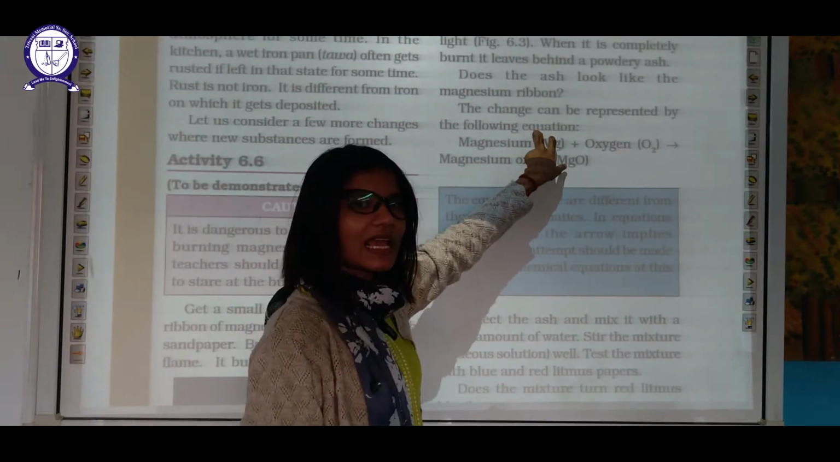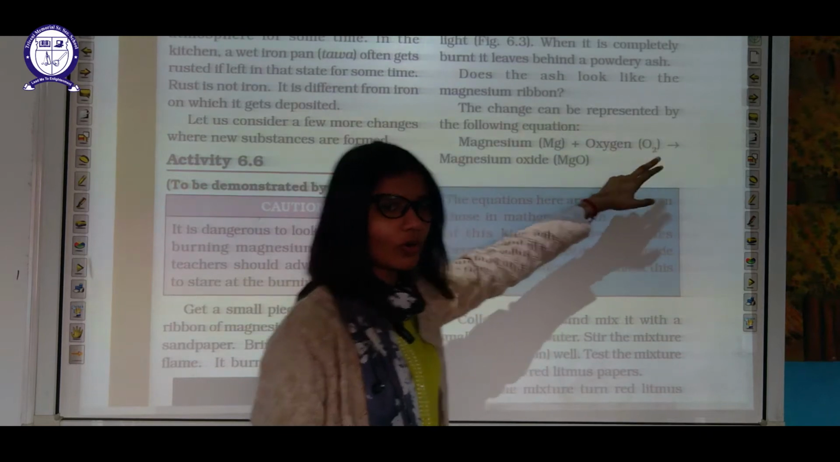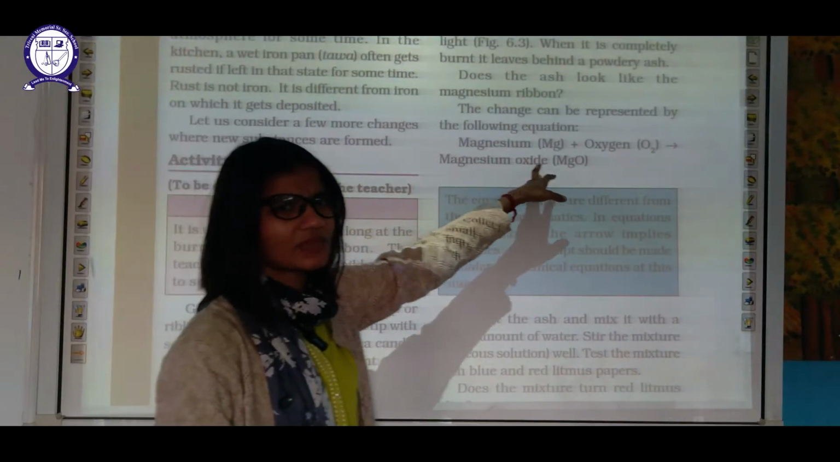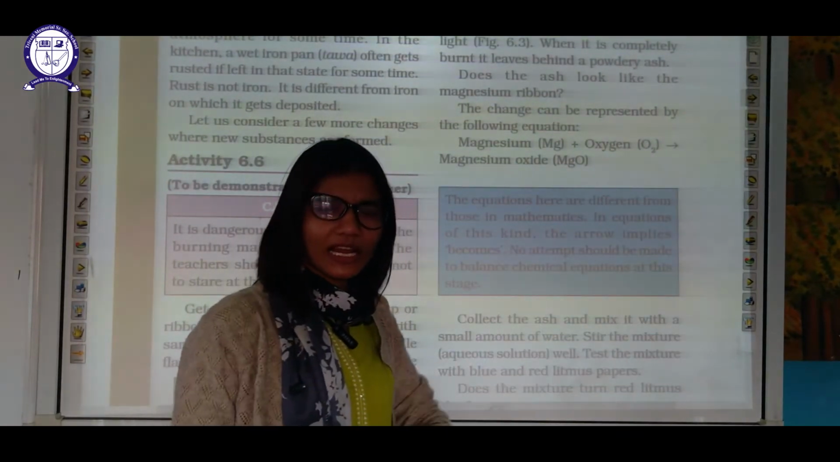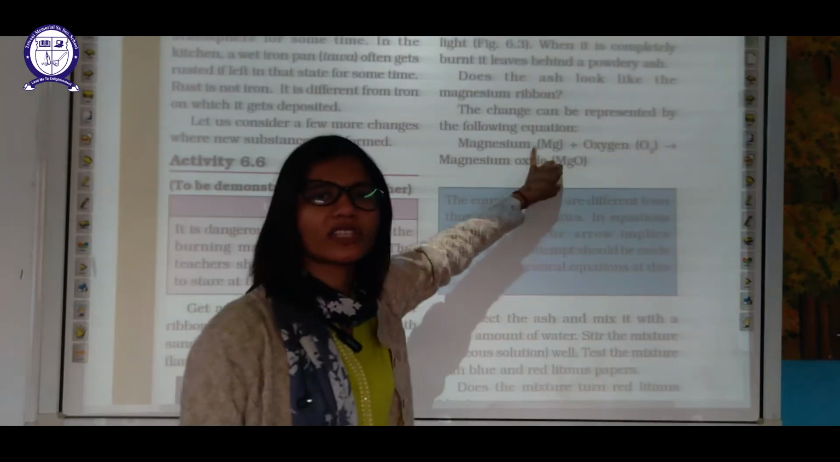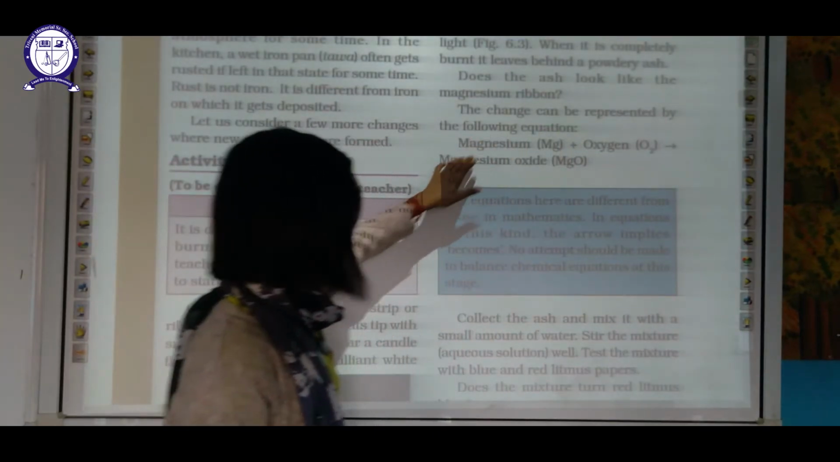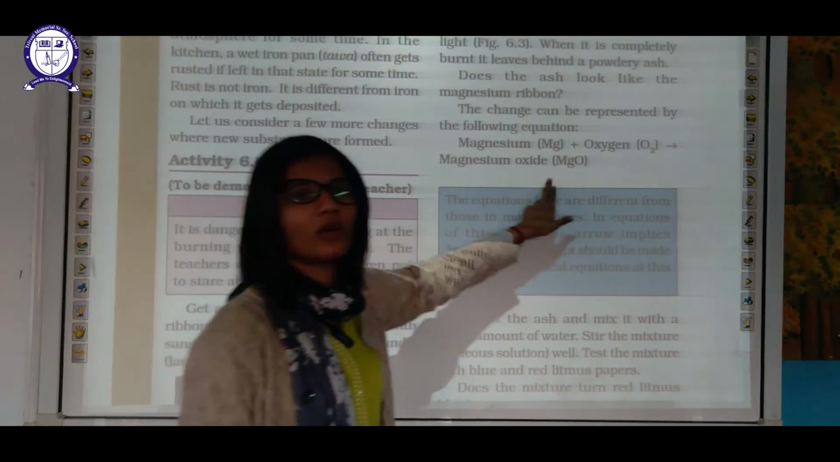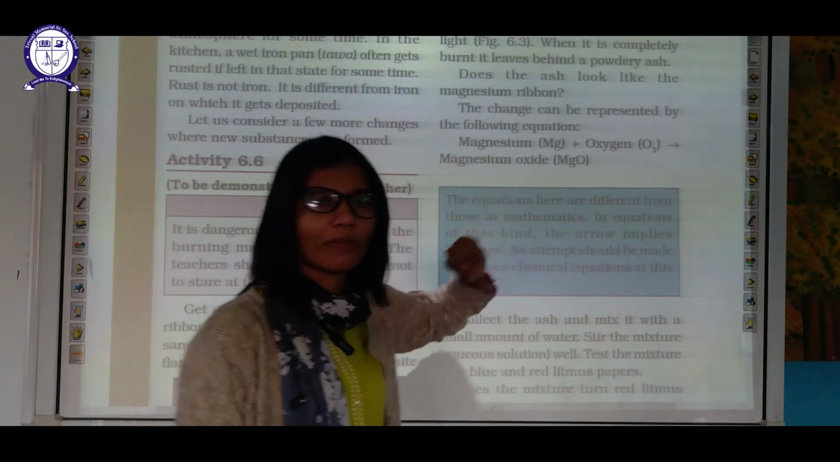Magnesium, which is Mg, plus oxygen, O2, when they react, what is this flame giving? What is there in the atmosphere which helps in burning? Oxygen. So oxygen plus magnesium will give magnesium oxide, MgO. Ash is nothing but this MgO, magnesium oxide.